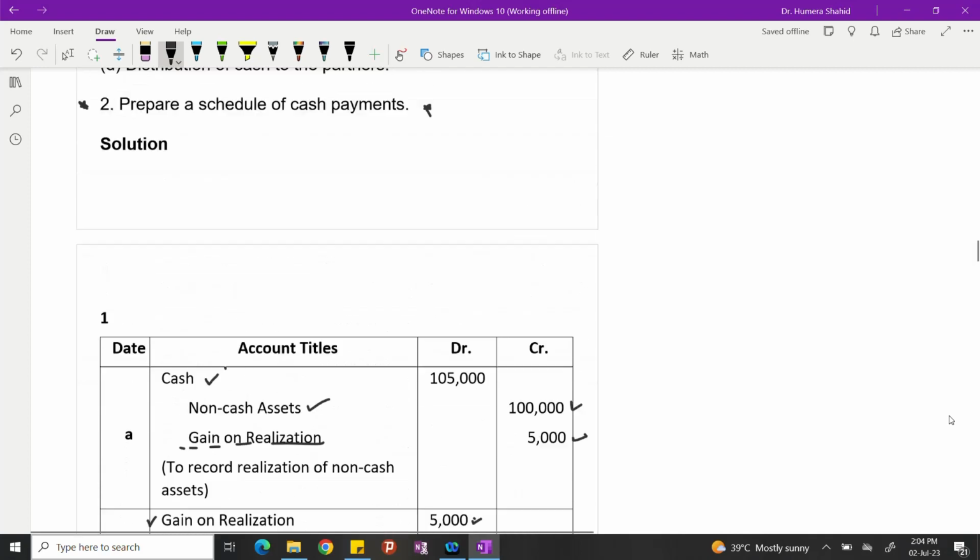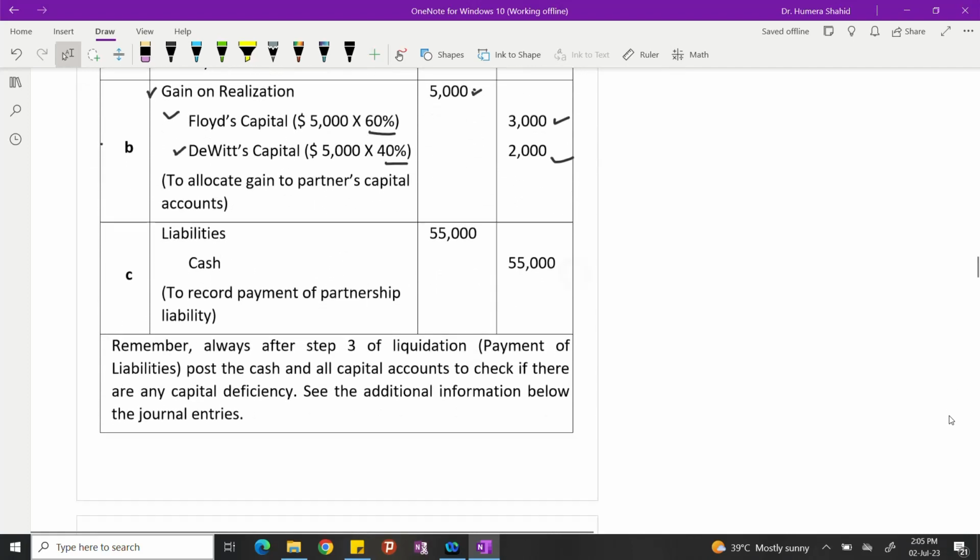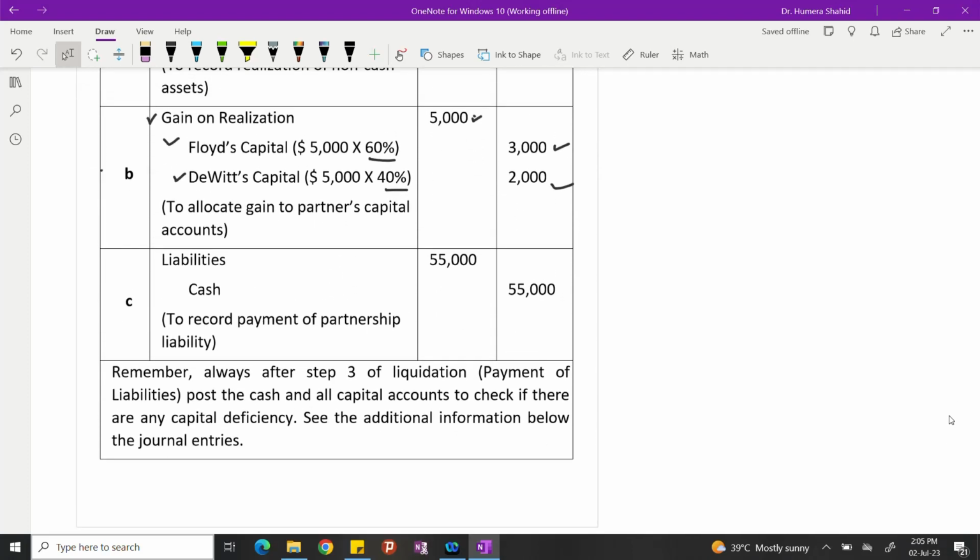In part C, they want us to make the payment to the creditors, and then they say distribution of the cash to the partners. So let's do point C. Liabilities get debit and cash gets credit because we are making the payment, so liabilities will be removed, they will be finished. So the normal balance of liabilities is credit. When we pay them, they get debit, right? So 55,000, and cash goes from our hands, so cash is decreasing, credit.